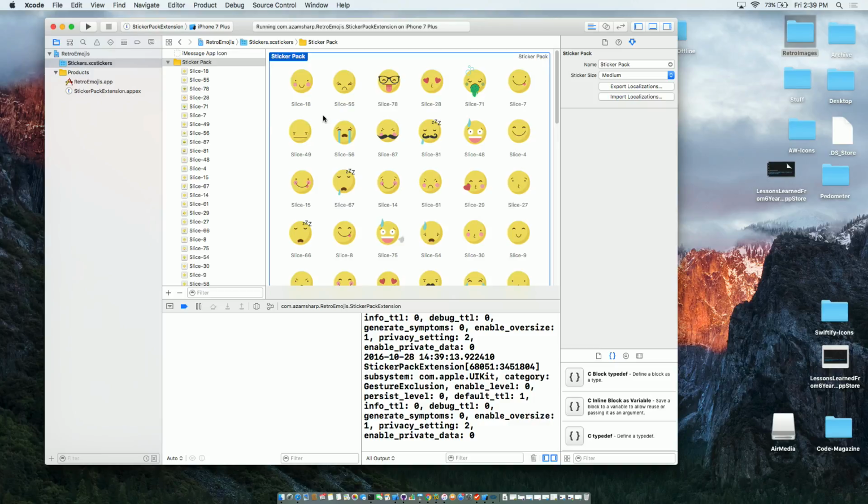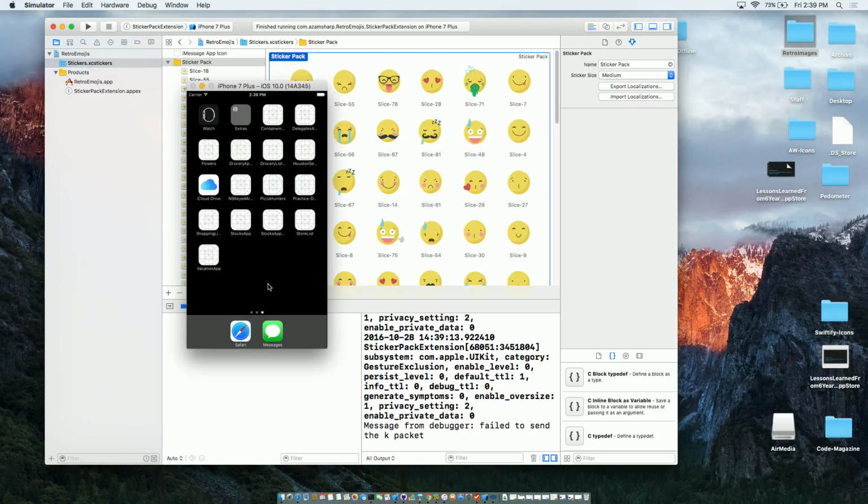Now, sticker pack can come in many different sizes. So if you want different size, you can select small, medium, or large. It really depends on if your images are available in larger sizes. All right. So if you have an image size that is, I don't know, 600 by 600, it would make sense maybe if you want like crazy big images, then you can use large.